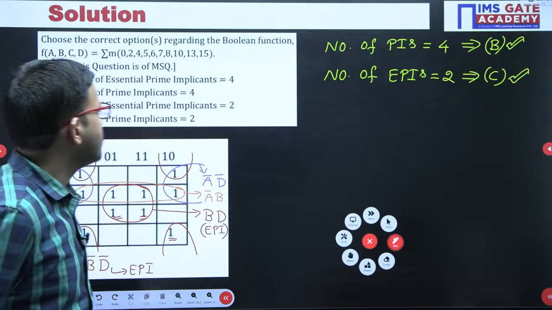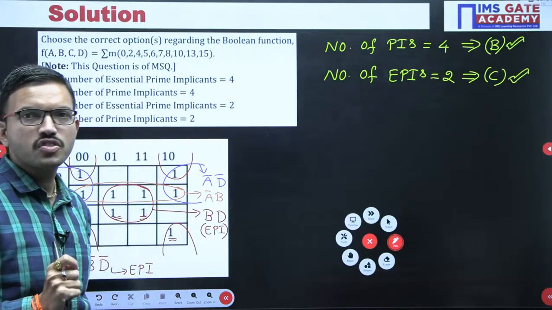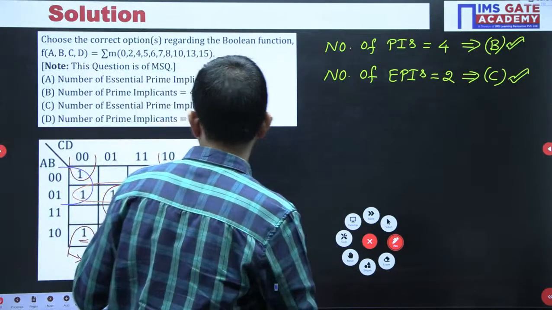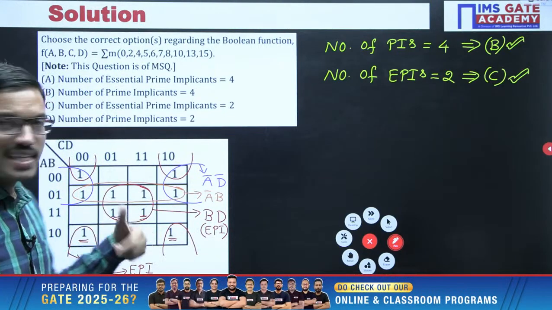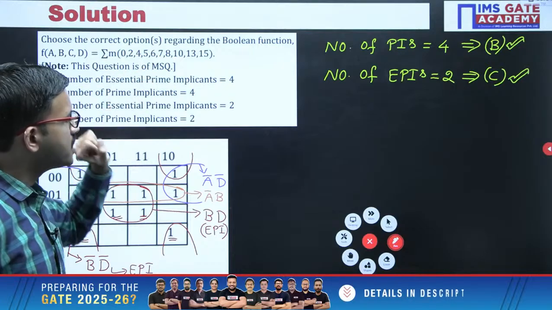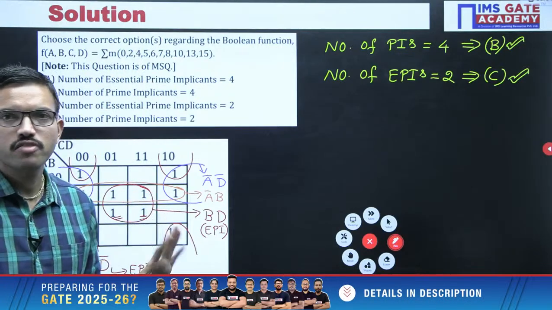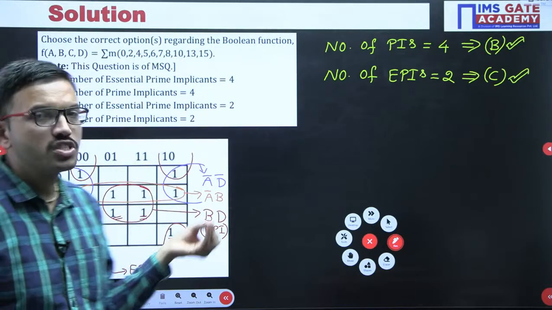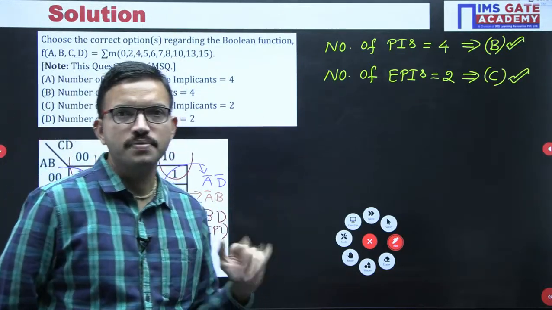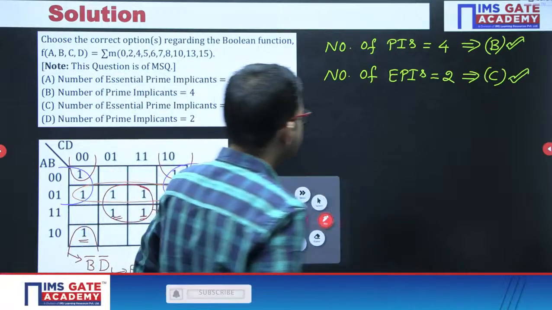Okay, now I just want to give one conclusion point with the help of this question. That is the reason I have written the corresponding product terms. But when you are solving this question in the GATE exam, if the question is like this, you can just give the numbering, that's all. For every grouping, you can give the numbering, like 1, 2, 3, 4. Among those 4 groupings, whichever are compulsory, those are essential.